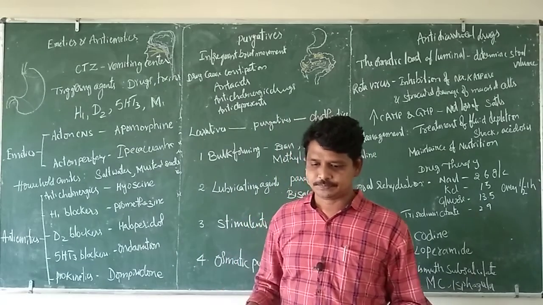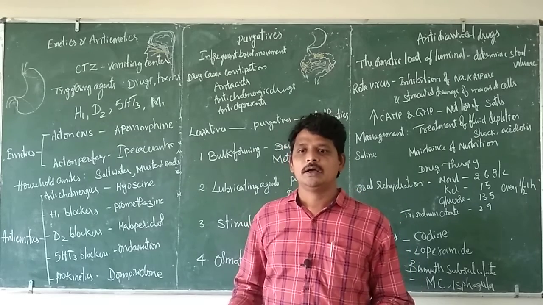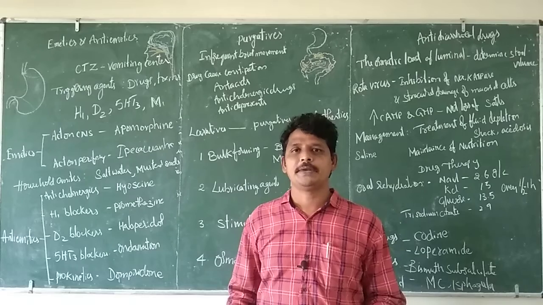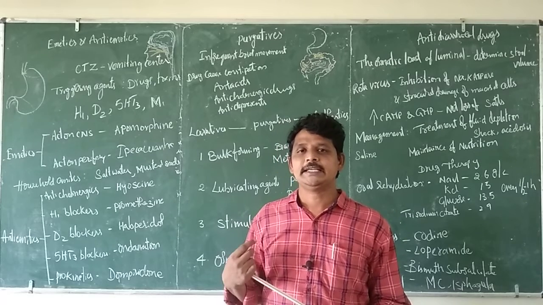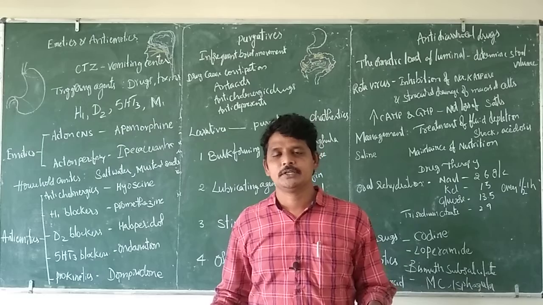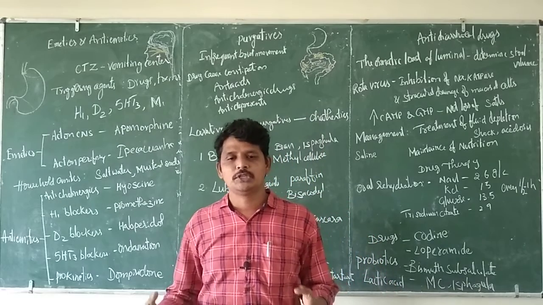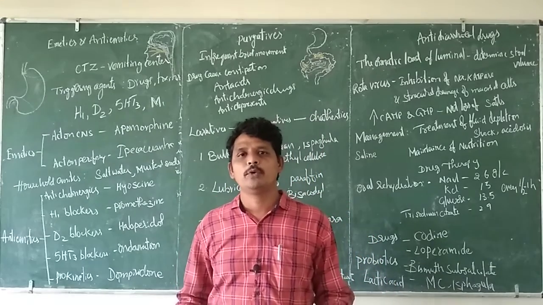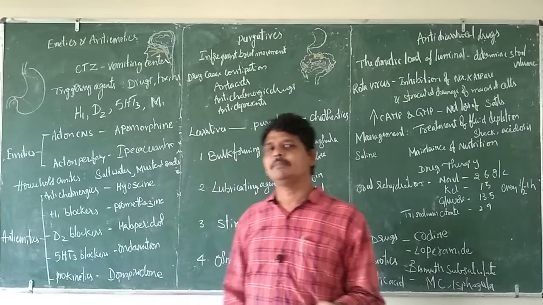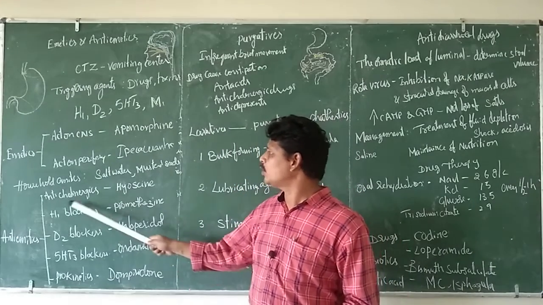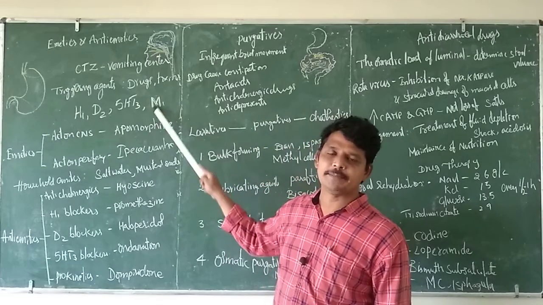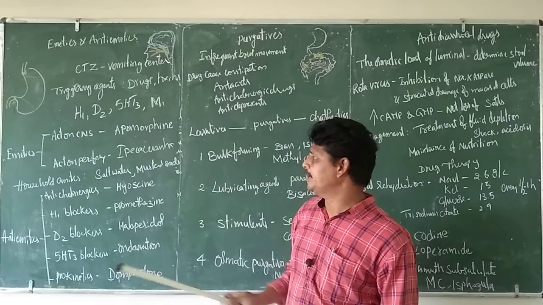For example, if the individual is consuming antibiotics or chemotherapeutic agents, the CTZ is going to be stimulated and the vomiting process initiated. But we want the chemotherapeutic agent to work, so we have to inhibit this emesis process. That can be done by anticholinergics, which inhibit a specific receptor. Muscarinic receptors are inhibited. Example,